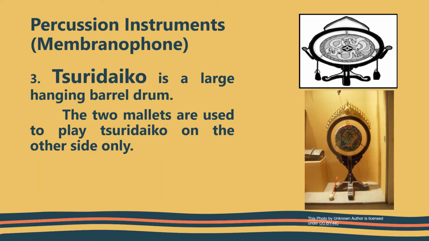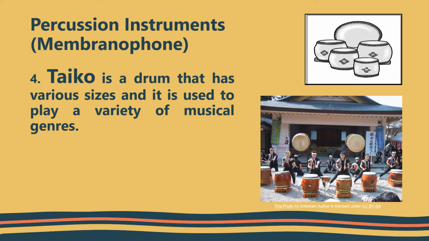Churidaiko. Churidaiko is a large hanging barrel drum. The two mallets are used to play churidaiko on the other side only. Taiko. Taiko is a drum that has various sizes, and it is used to play a variety of musical genres.